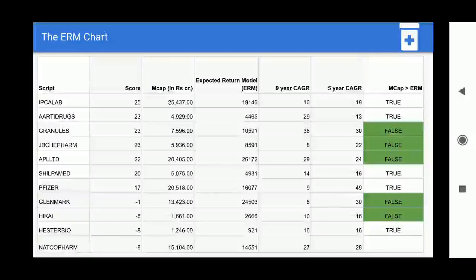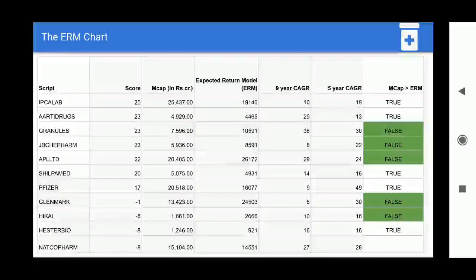Not just that, the expected return model will also look at the 9 year CAGR and 5 year CAGR. For Granules, JB Chem and Alembic Pharma, you will find that their 5 year CAGR has been very good. Pfizer is also there with 49, but the problem with Pfizer is that its market cap is quite high with respect to our expected return model.